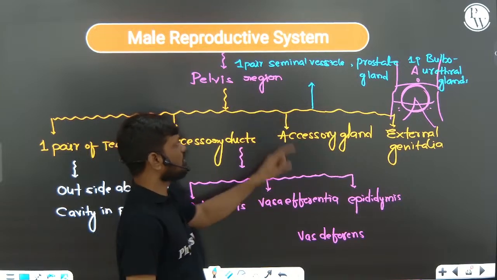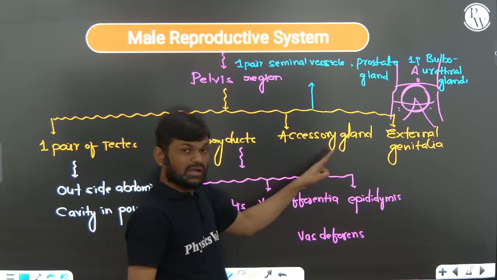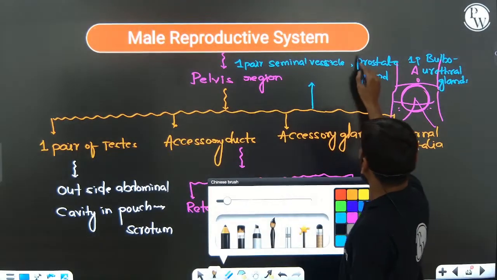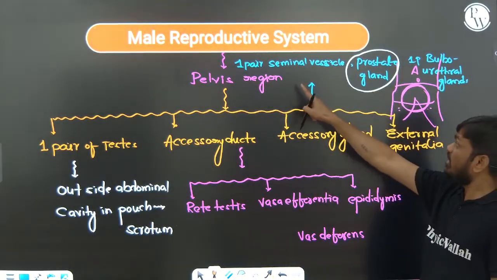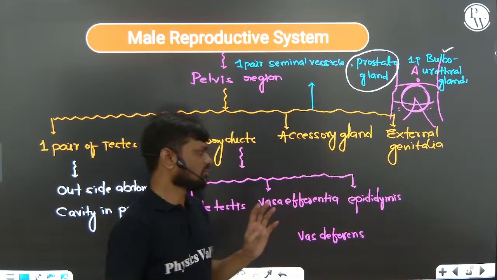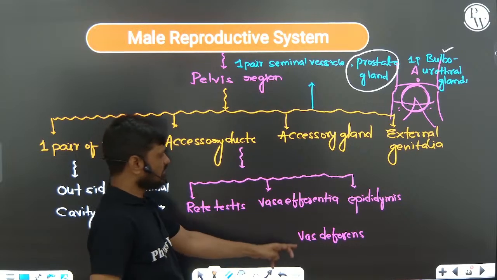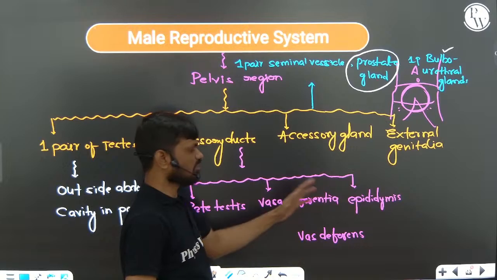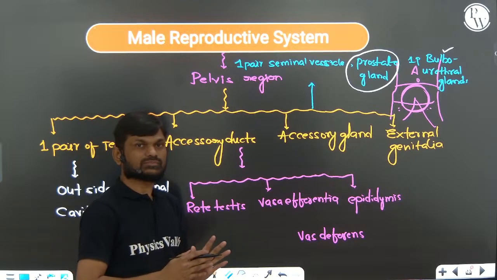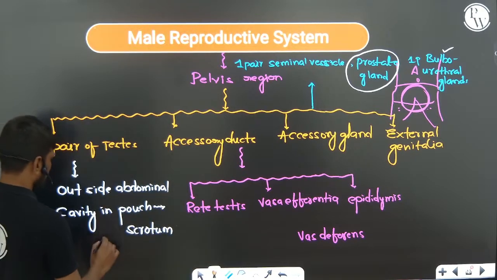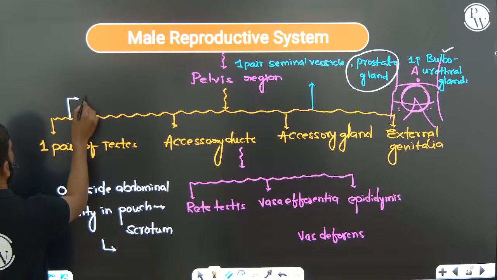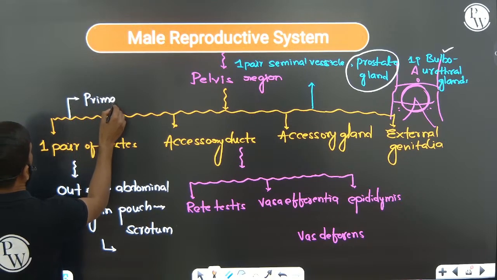Sometimes they will ask you about the paired and unpaired glands of the male reproductive system. The prostate gland is the unpaired gland, but the one pair of seminal vesicles and one pair of bulbourethral glands are the paired ones. Vasa efferentia are also paired. Epididymis also, because two testes are present, right? Rete testis is the junction, right? Next one, scrotum. Testes are the primary sex organ.